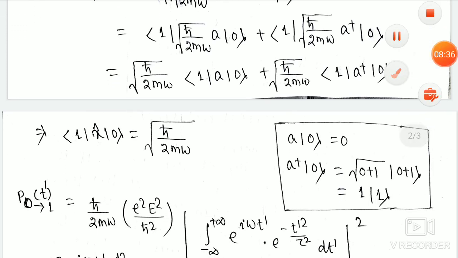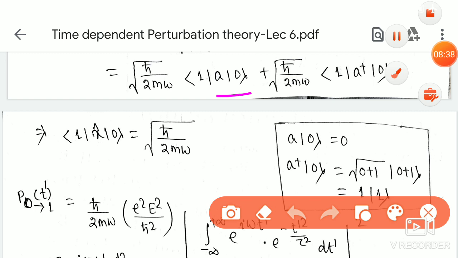When you operate a on ket 0, you will get 0, because a is known as the lowering operator, and we can't go lower than the ground state, so it is 0.